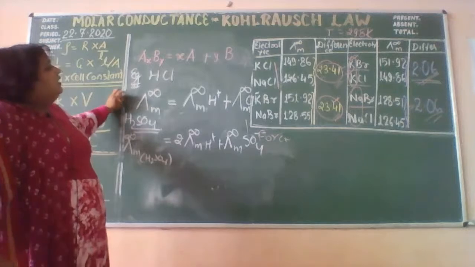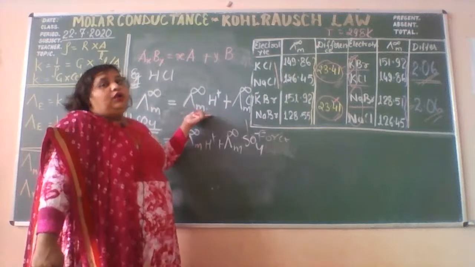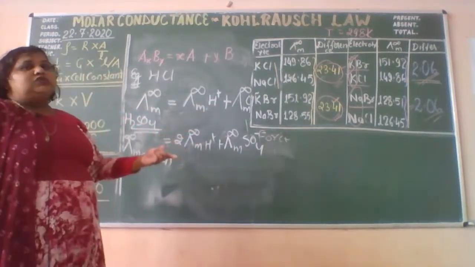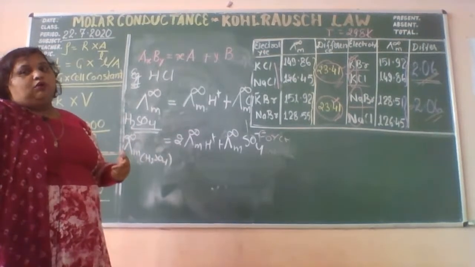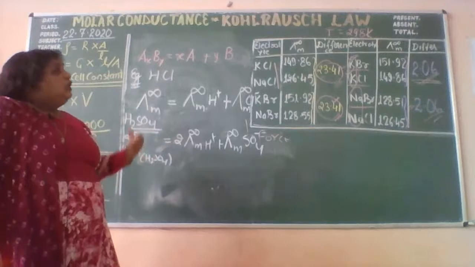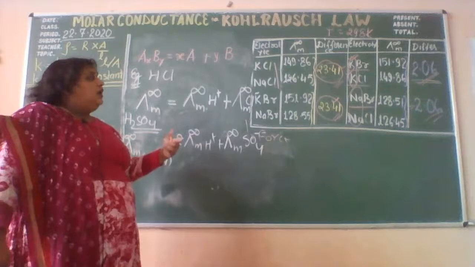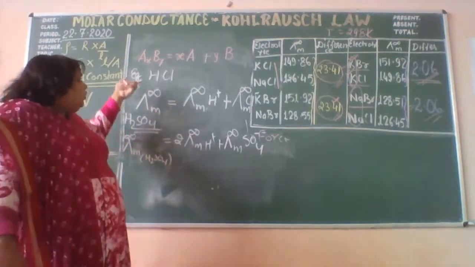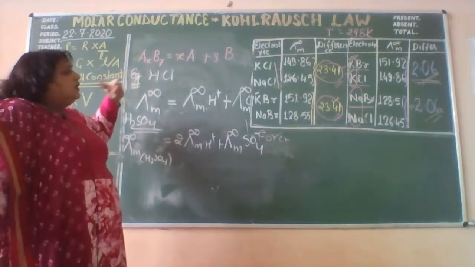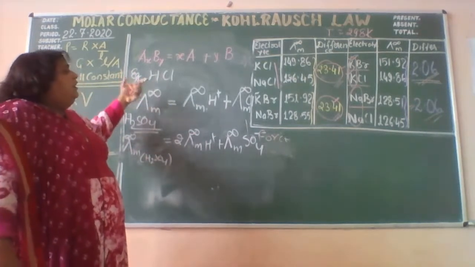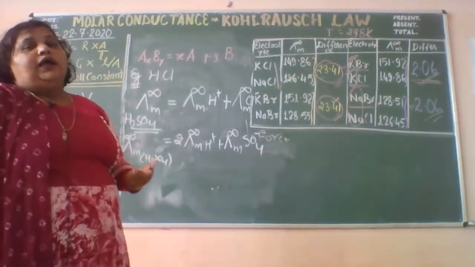So what he says is that every ion has an independent value of molar conductance at infinite dilution, and the same is the concept for the equivalent conductance. Both the terms you can use, molar as well as equivalent. And the conductance of the electrolyte will be equal to the sum of the conductance of the constituent ions.